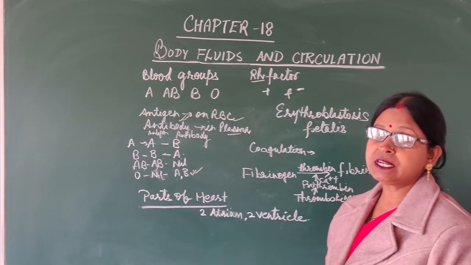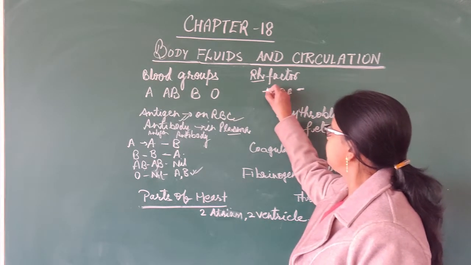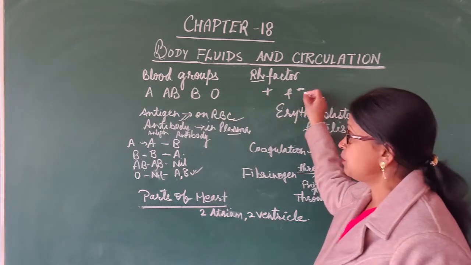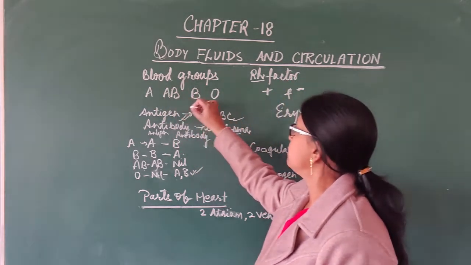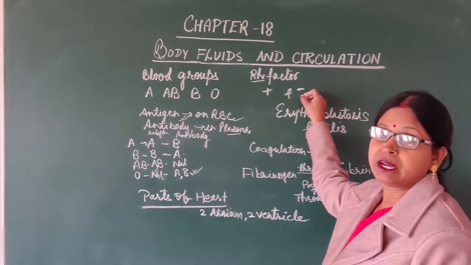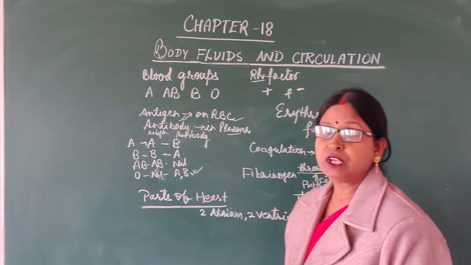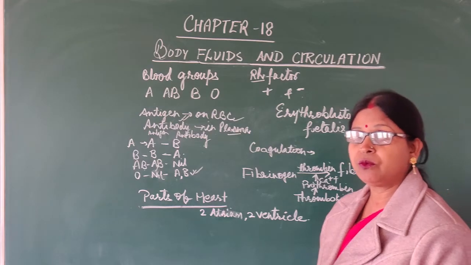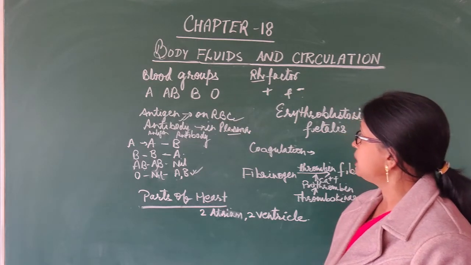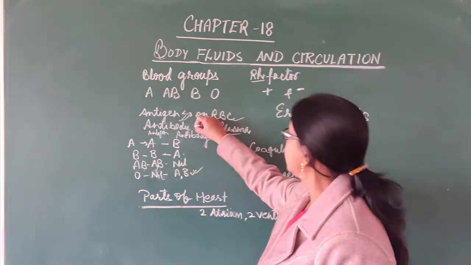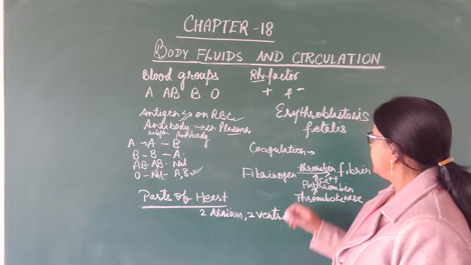If Rh factor is present in the human being's blood, then the person is known as positive, and if not, it is negative. Suppose A positive, that means blood group A with Rh factor, and A negative, that is blood group A without Rh factor. So in this way, there are again different types of blood group: A positive, A negative, AB positive, AB negative, O positive, O negative, B positive, B negative. So depending upon different types of antigens, antibodies and Rh factor, there are 8 types of blood groups.